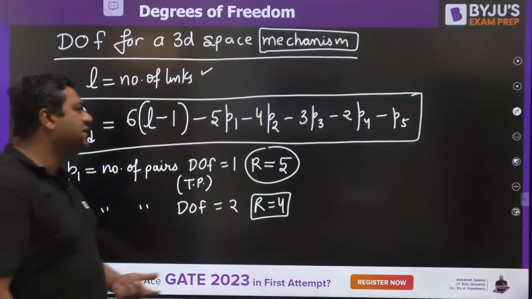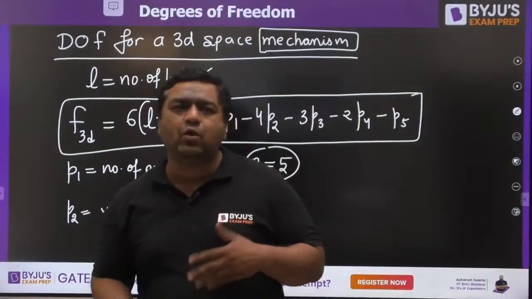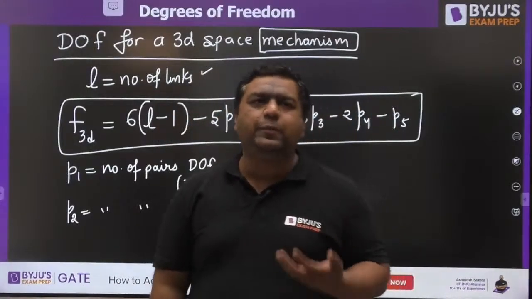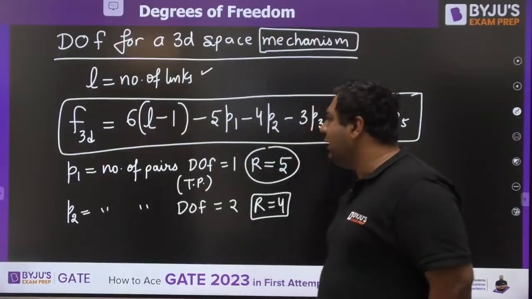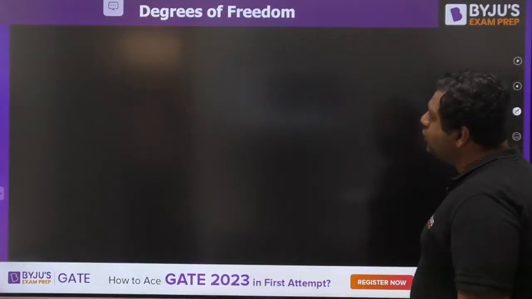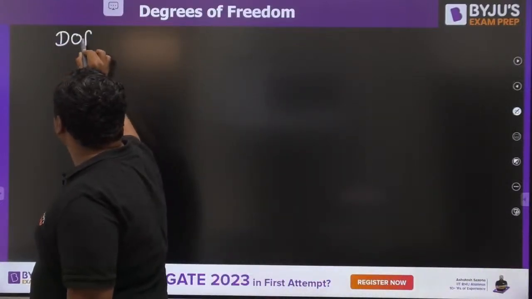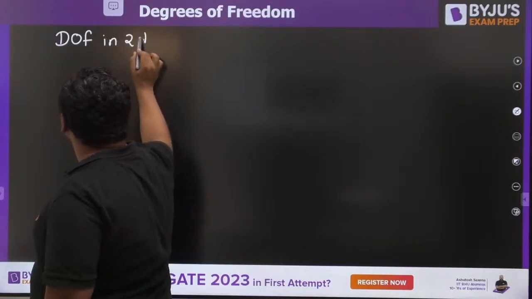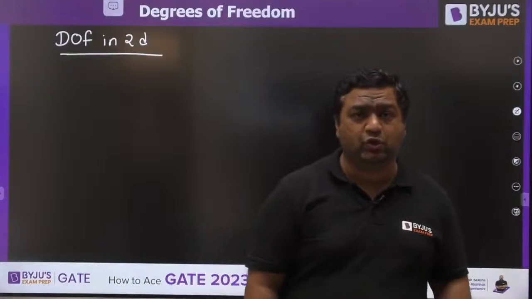But you know, in our syllabus we are restricted to 2D cases. 3-dimensional things are not in our syllabus much. So we would be moving towards 2D now. Okay, so let's enter into 2D. So for 2D, what is going to happen? For that we will see degree of freedom in 2D. Yesterday I have shown you the animations also. Today we have a number of questions to solve, guys.